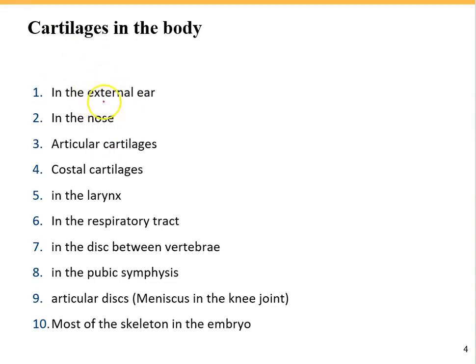Okay, let's see. In our external ear, we have cartilage. In the nose, our nasal septum, which is like a wall that divides our nasal cavity into right and left nasal cavities, is partially cartilage. And also the tip of your nose is made of cartilage.